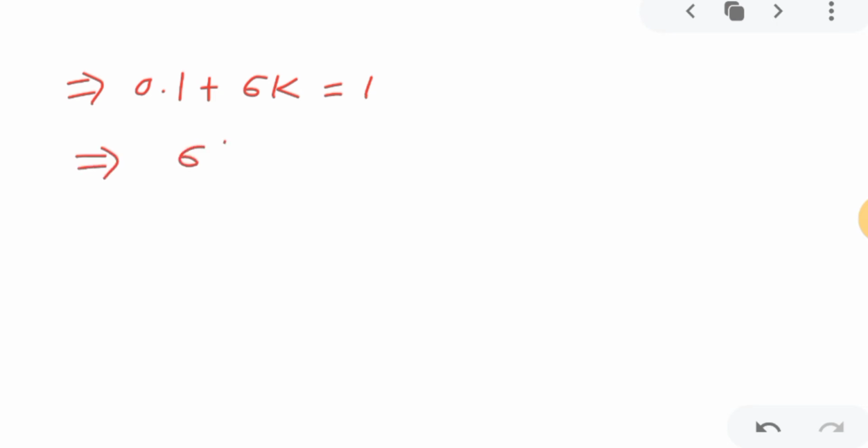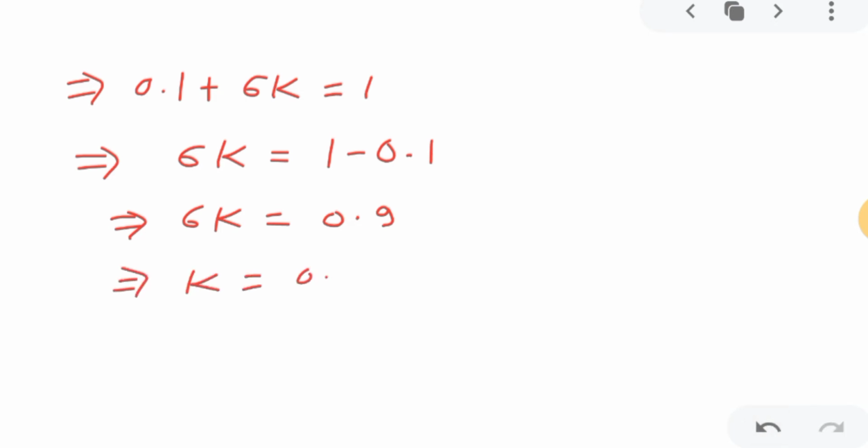So now we have to find the value of k. So 6k will be 1 minus 0.1, and 6k is equal to 1 minus 0.1 means 0.9. You will subtract 0.1 from 1, so 0.9 you will get, and k will be 0.9 divided by 6. When you divide, you will get 0.15. Okay, so this is the value of k.